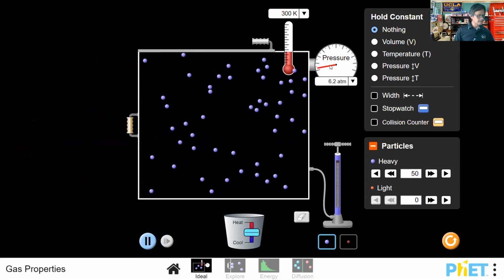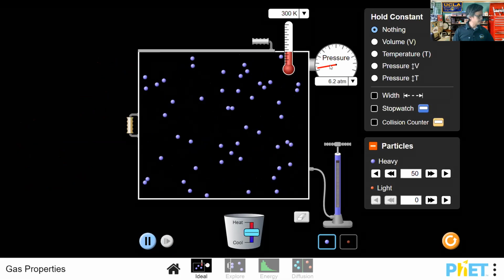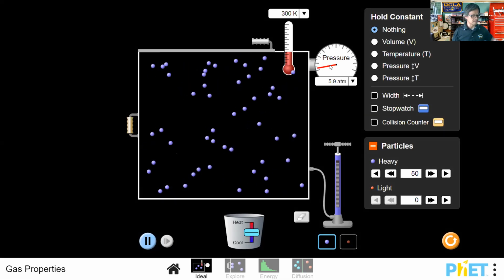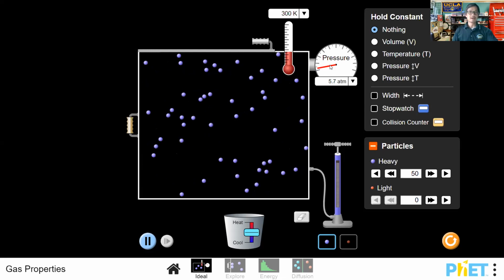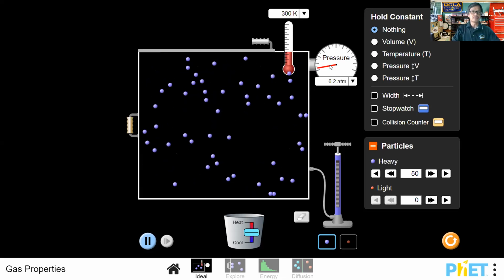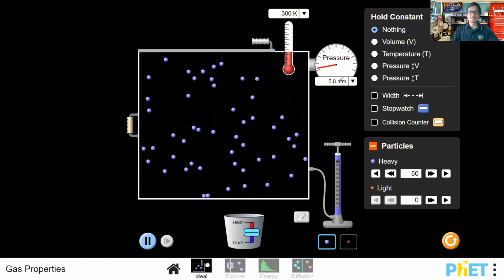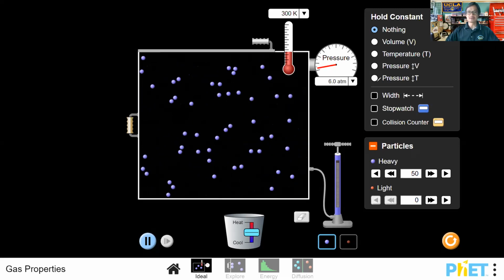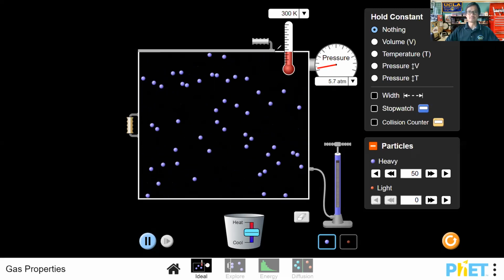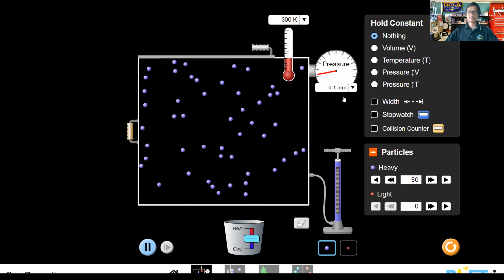So we have now accounted for how that gas pressure is exerted. So again, make sure you keep that in mind as we go through this. That is something that you have to remember. And we can measure this gas pressure here. Let's go ahead and continue. We can measure this gas pressure in the units of atmospheres. So you notice that gas pressure is measured in atmospheres. Right now the pressure inside the chamber is about 5.5 atmospheres, but there are different